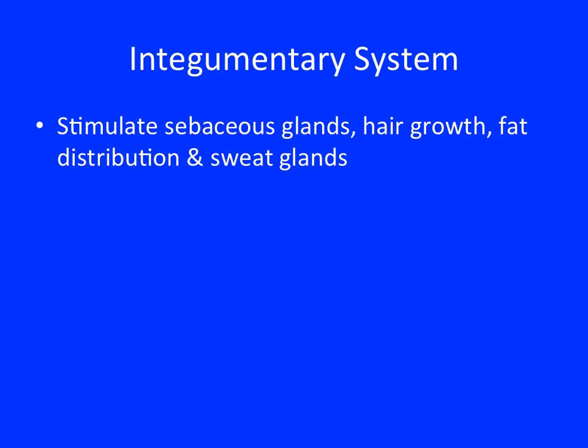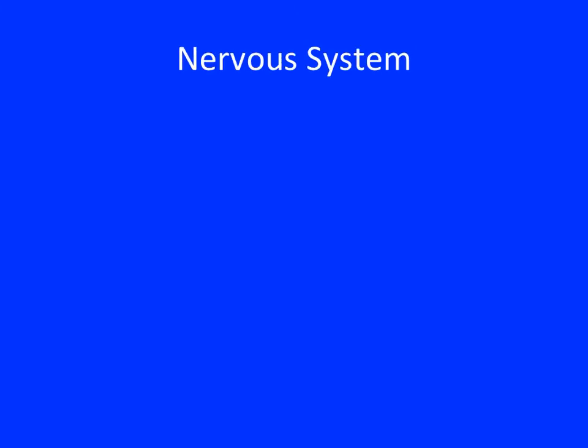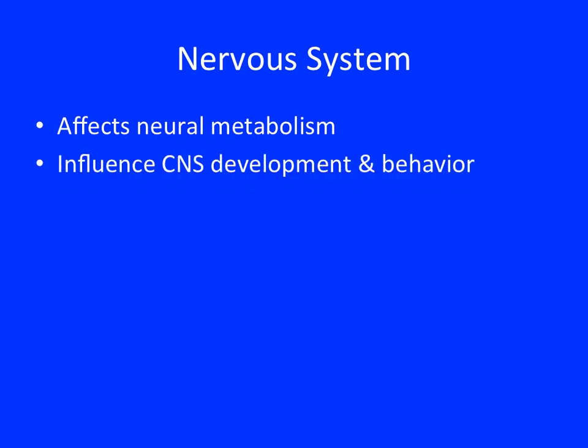as hair growth, fat distribution, as well as stimulating our sweat glands. In addition, some of our hormones actually alter our blood flow to the dermis. And finally, certain hormones will stimulate our melanocytes. With the nervous system, the endocrine system is going to alter our neural metabolism. It's also going to influence the development and behavior of the central nervous system.